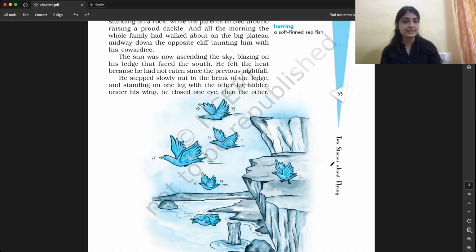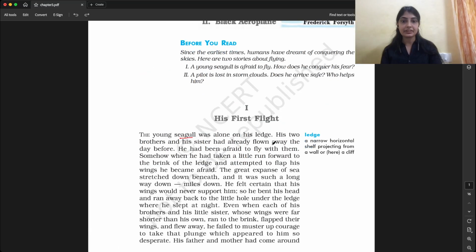His home is here, and he is running from here. And when he comes here, he becomes afraid. He feels scared. He doesn't feel like he can fly from here, right? So that's what they are saying in this line.